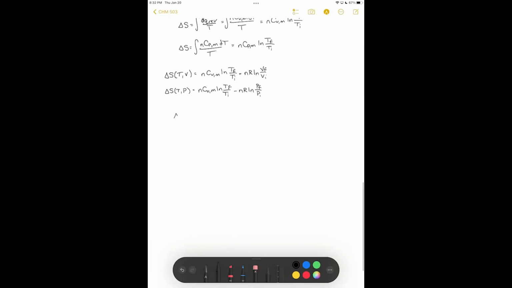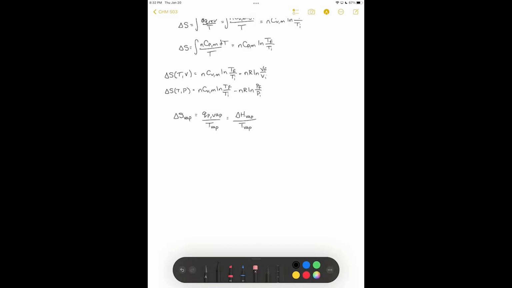So we could describe a change in entropy for vaporization, for boiling, and this would simply be the constant pressure heat of boiling divided by the temperature at which boiling occurs, so the vaporization temperature. The constant pressure heat is equal to the enthalpy. So the entropy for any phase change process is equal to the enthalpy of that process divided by the temperature at which that process occurs. The same is true for other processes such as fusion or melting.